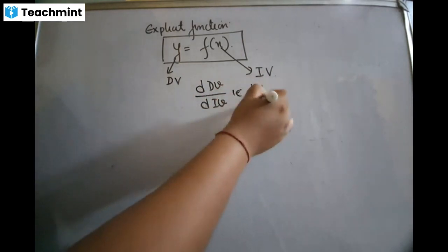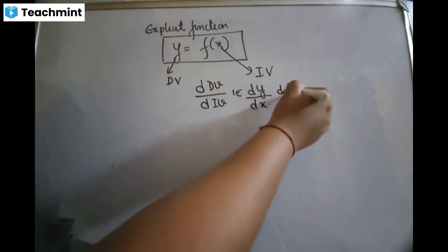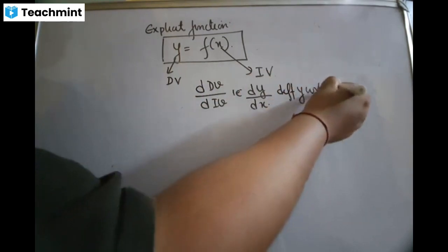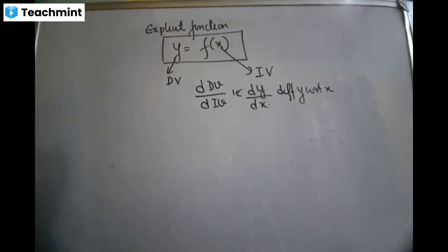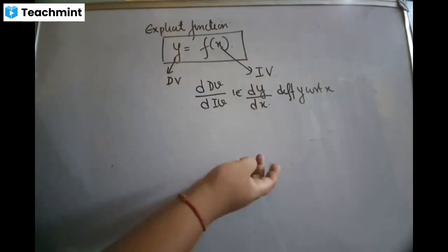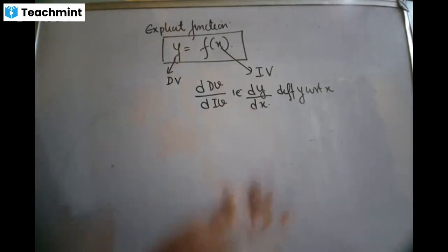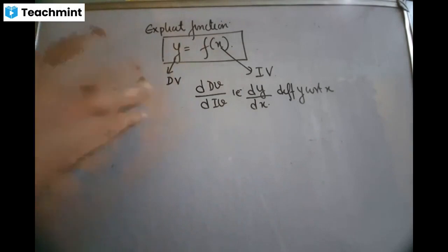That is, the dependent variable is y and the independent variable is x. And this is read as differentiating y with respect to x. Is that clear? Now, differentiation means we are breaking the function into smaller parts. So we get the first order derivative, dy by dx, differentiating once. Then we get the second order derivative, d2y by dx2, differentiating twice. Then the third order derivative, the fourth order derivative. You break the function till you get zero.